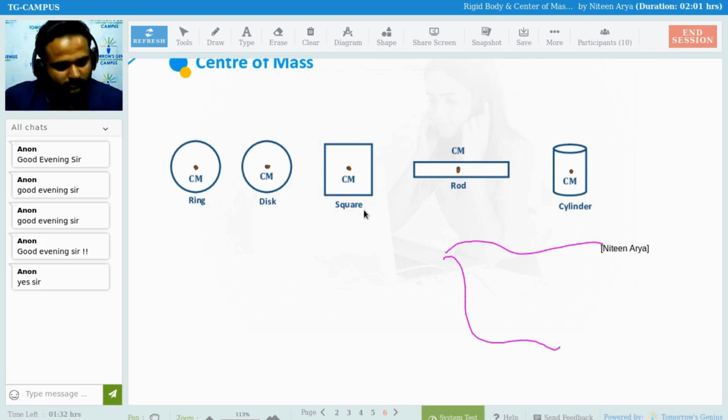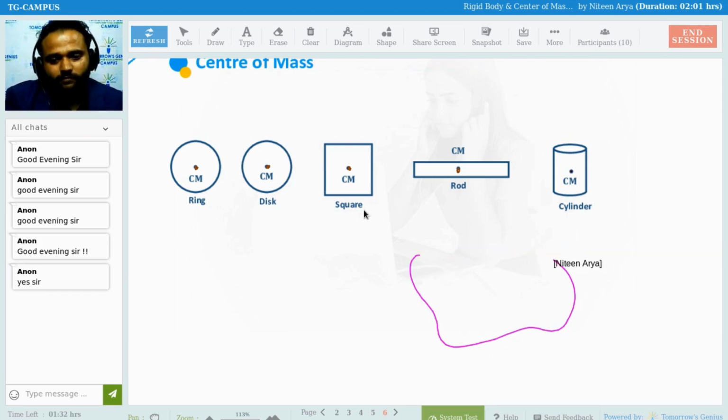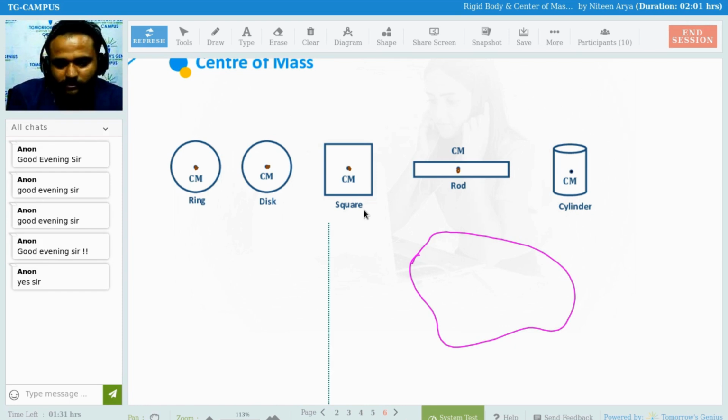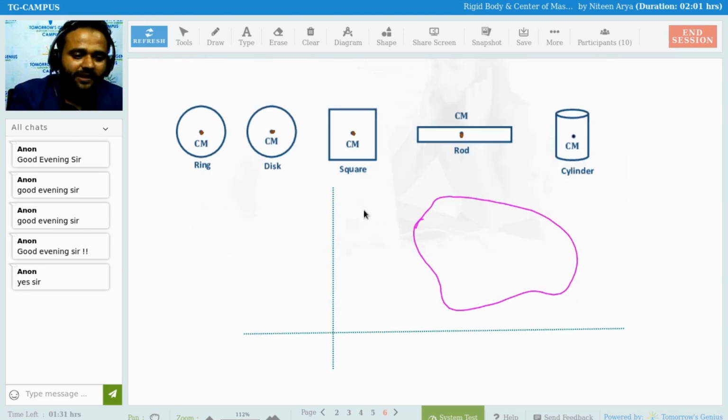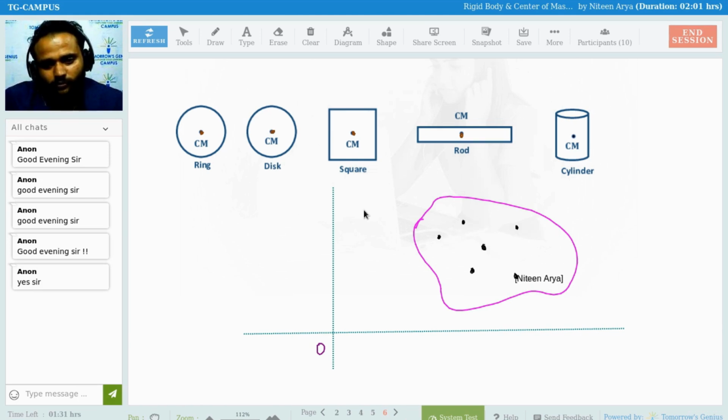Even for an unsymmetric object. What is the meaning of unsymmetric object? Suppose this is your unsymmetric object. Okay, so now assume why this center of mass thing is going to be very important, and what is its role. Suppose any observer is sitting over this particular point O. This rigid body, obviously an unsymmetric body, is made up of, I'm just making a lesser number of particles, don't worry you guys.